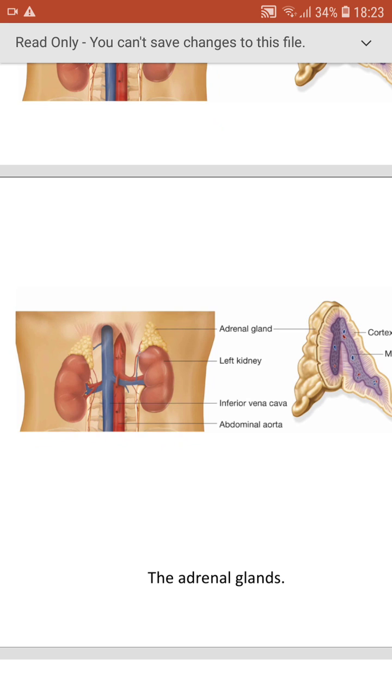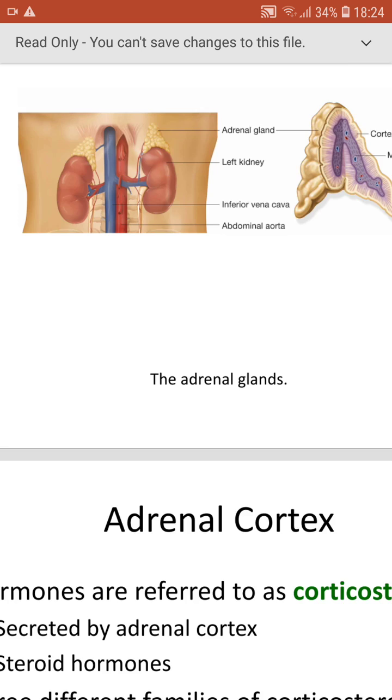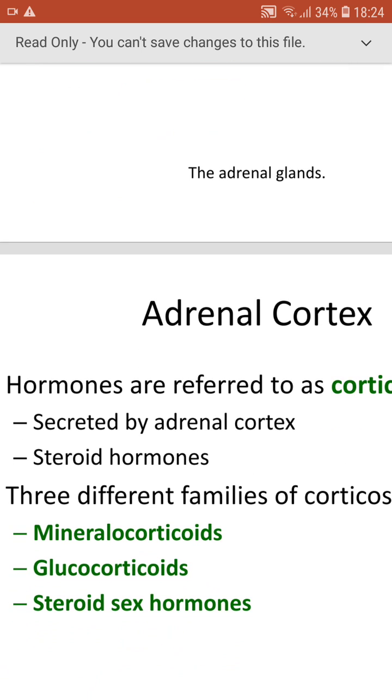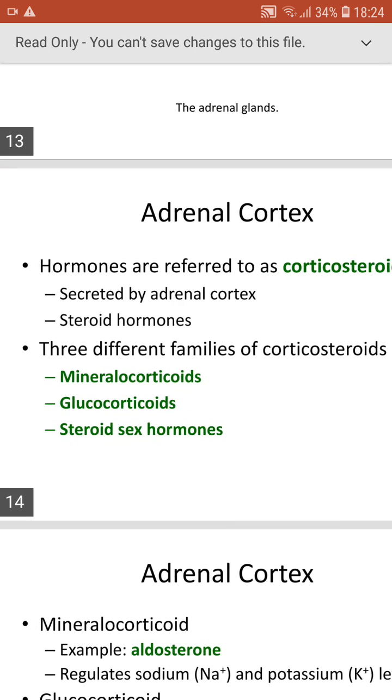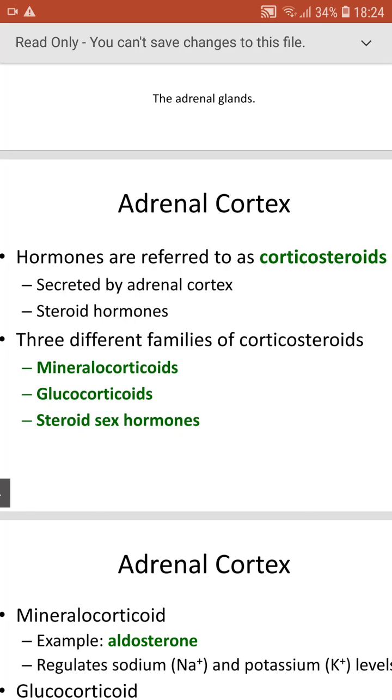And coming to the adrenal cortex, the hormones are referred to as corticosteroids, because we have two types of hormones. One is amino acid derivatives, and the other is steroid derivatives. Amino acid derivatives act just outside the cell.